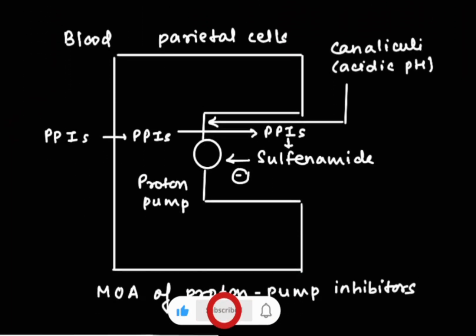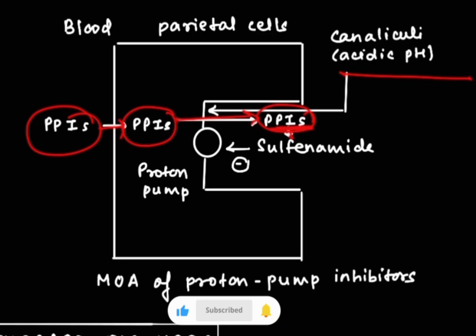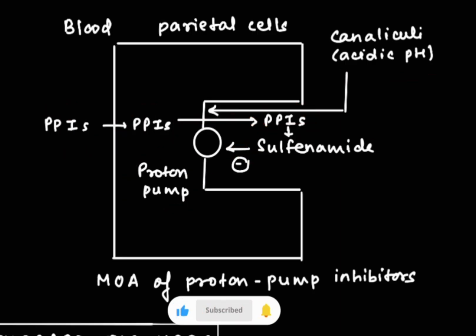Now this is a diagrammatic representation of this. Basically, these PPIs diffuse into the parietal cell, and after diffusion they go into the canaliculi where there is acidic pH. Then in the presence of acidic pH, these PPIs get converted into sulfonamide, the active form, and then it inhibits the proton pump. So this is the mechanism of action of proton pump inhibitors.